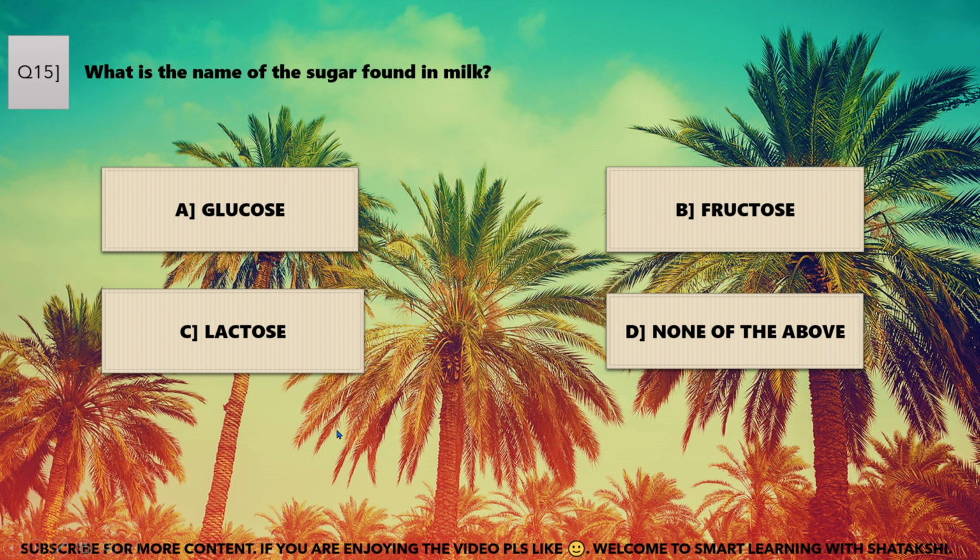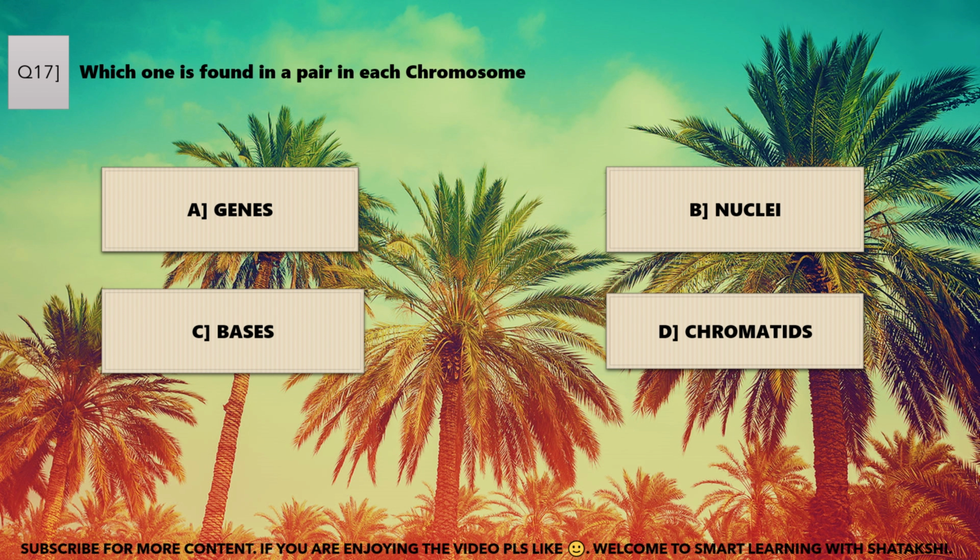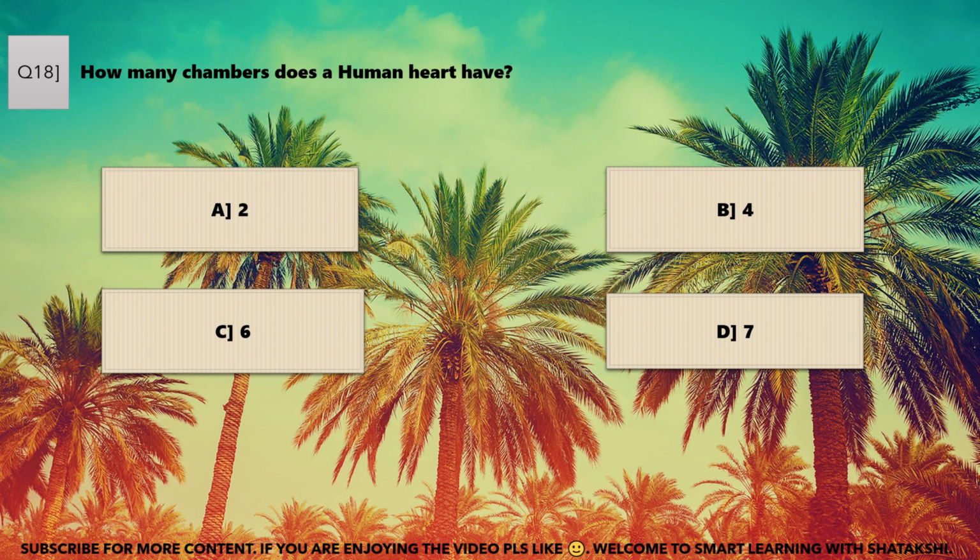Which one is the largest gland in human body? Liver, thyroid, pituitary and intestine. A. Liver is the largest gland in human body. Correct answer. Which one is found in a pair in each chromosome? Genes, nuclei, bases, chromatids. D. Chromatids is the correct answer. How many chambers does a human heart have? 2 chamber, 4 chamber, 6 chamber, 7 chamber. 4 chamber is the correct answer.